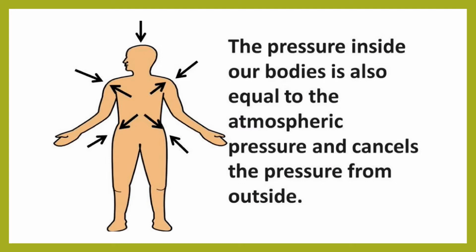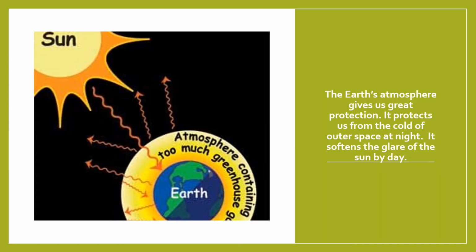Let us read the lines. The pressure inside our bodies is also equal to the atmospheric pressure and cancels the pressure from outside. So both of them are balanced. Children, we've learnt a little about the atmosphere.